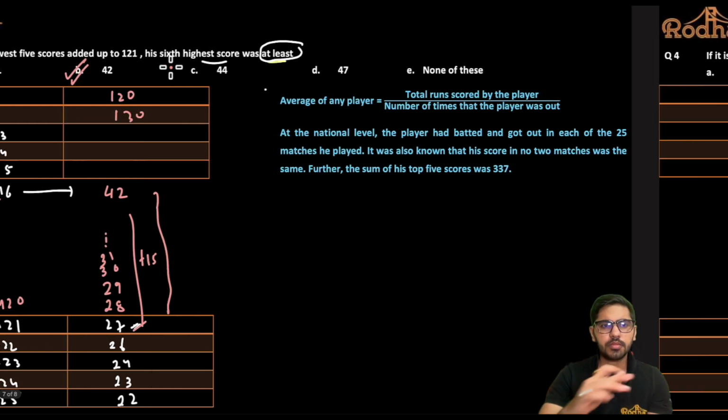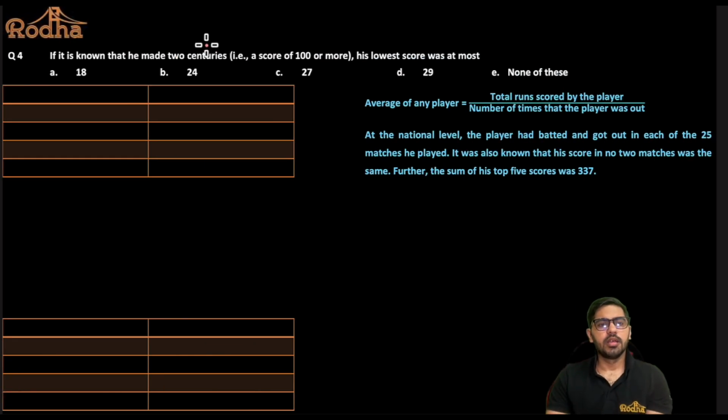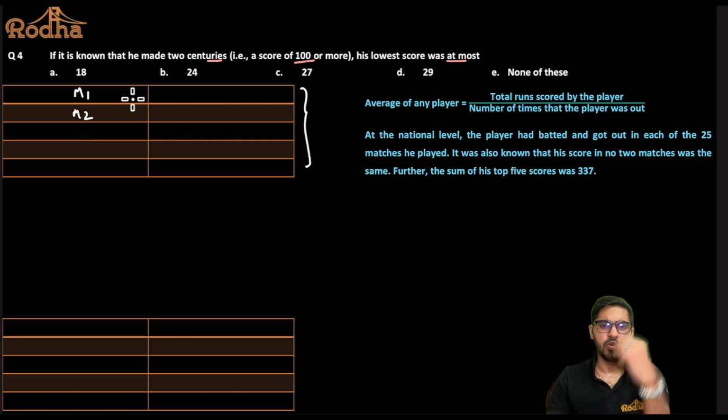Alright. Let's move to question number 4 now. If it is known that he made 2 centuries, that is a score of 100 or more, his lowest score was at most. Now I want to maximize the lowest score. Again, it's easy, right? We have seen in the first question that whenever you're trying to maximize a score, you will try to keep these scores as close as possible, right? So match 1 and match 2. In 2 matches, he has scored a century, that is 100 or more, right? So let's say he has scored 100 runs in both the matches. So let's say 100 and 101, because he has to score distinct scores in both the matches. So I'll say 101 and 100, right?